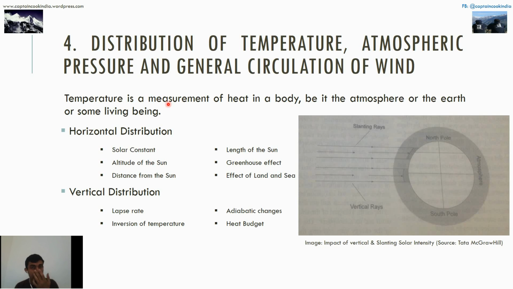Guys, I want to convey a message to you. In the very start of the video, I told you that we cannot complete each and every topic we are putting on slides, because these individual topics like solar constant, altitude of the sun, distance from the sun, greenhouse effect, heat budget, adiabatic lapse rate, and so on are usually PhD topics of individuals.